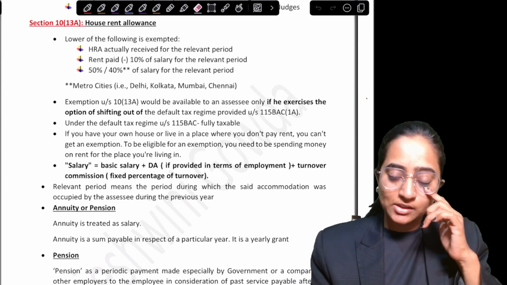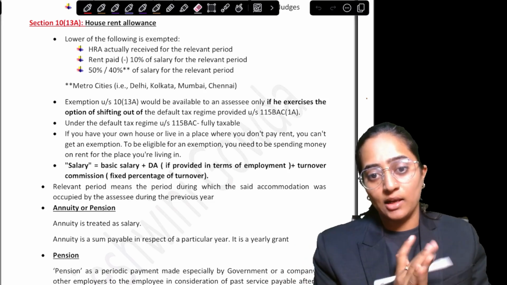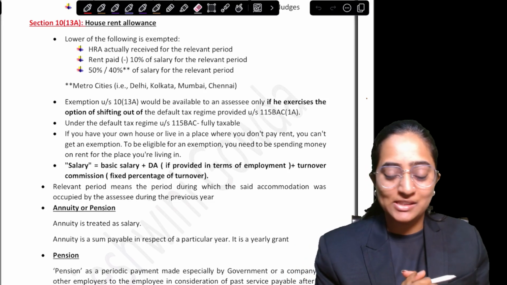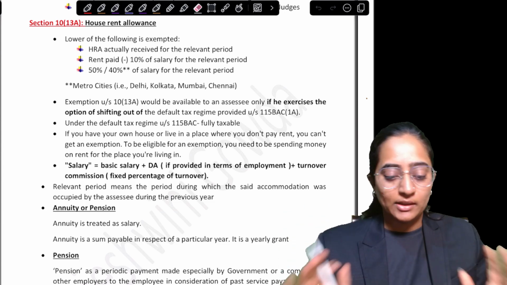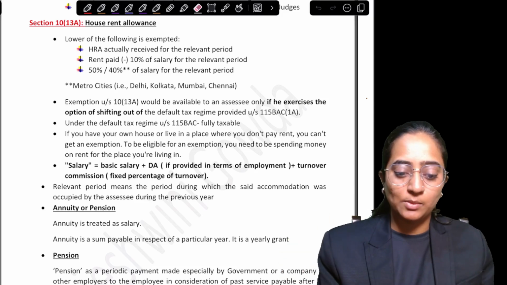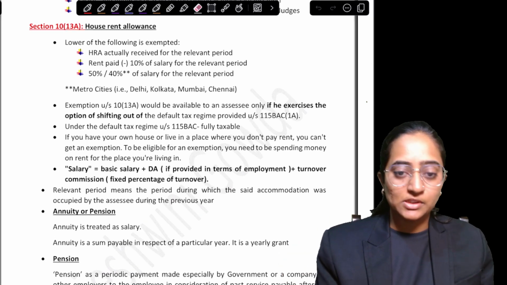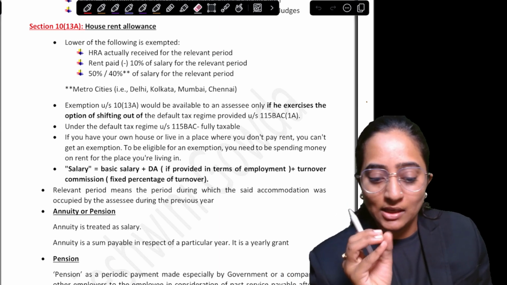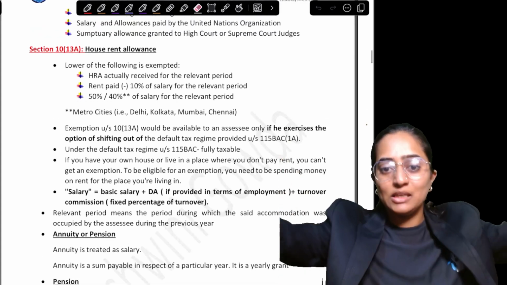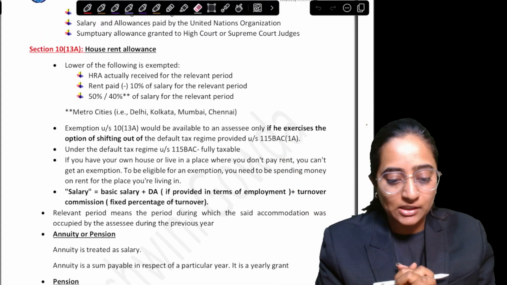In today's session, let's discuss the house rent allowance, which comes under the concept of salary, and also we'll move forward with the next concept as well. Now, let's discuss the house rent allowance. First of all, the concept of this house rent allowance comes under the chapter Income from Salaries.